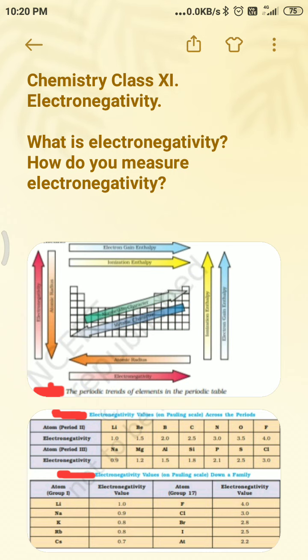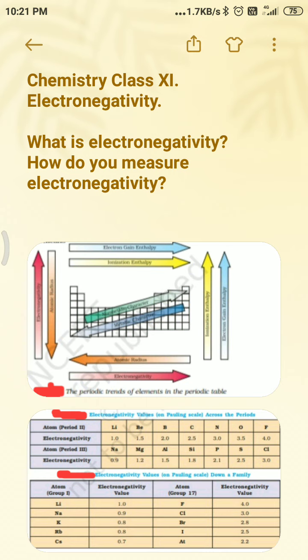Now by using this we'll also check the non-metallic elements. Non-metallic elements have a strong tendency to gain electrons. In this figure, the non-metallic character of elements increases from bottom to top, and the metallic character decreases from top to bottom.